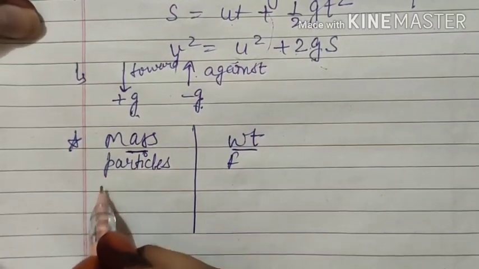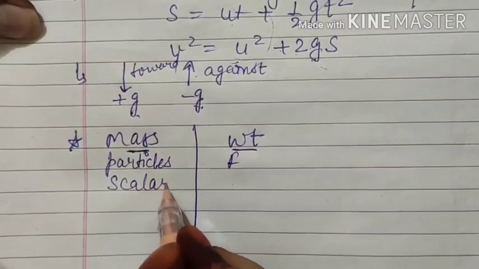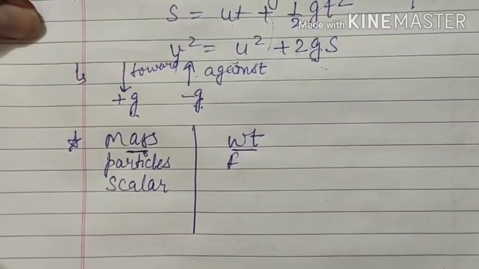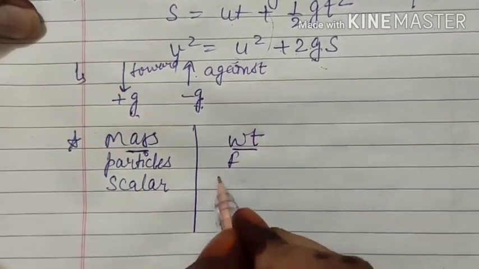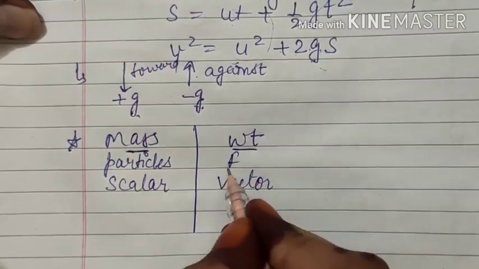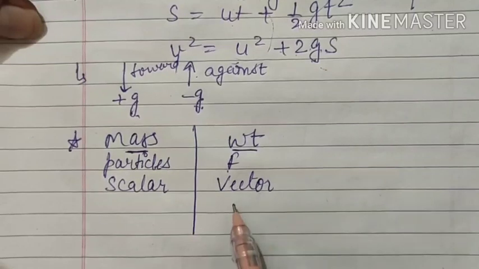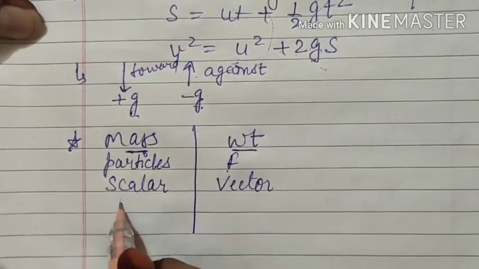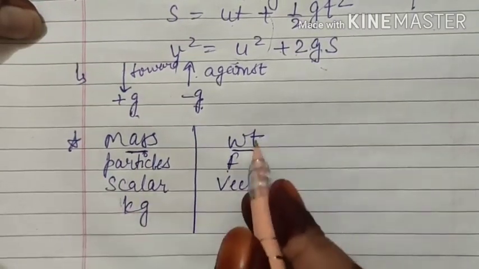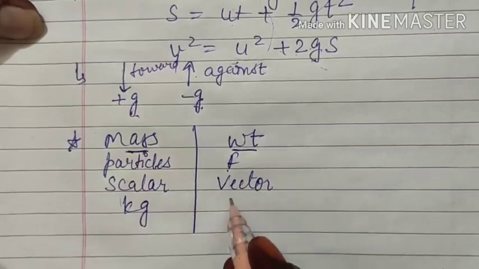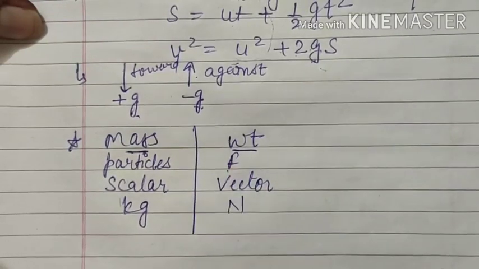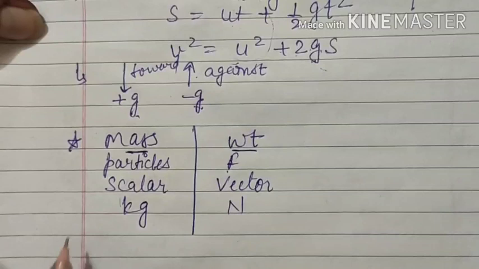Along with that, we know that mass is a scalar quantity. It doesn't have any direction, but weight is a vector quantity because it is force, and force is a vector quantity. It will have direction. Here the SI unit is kilogram, whereas here the SI unit is Newton, because again it is force.